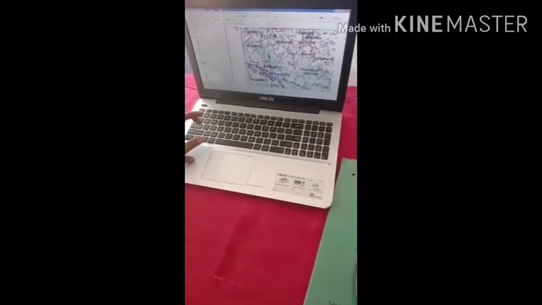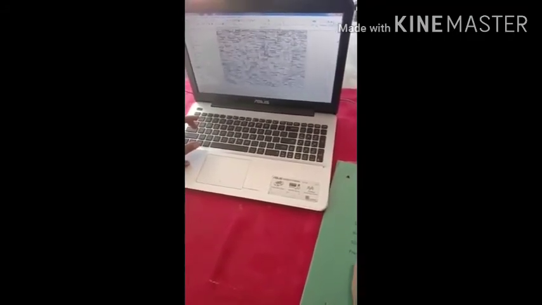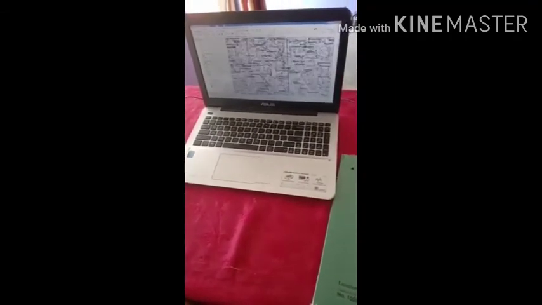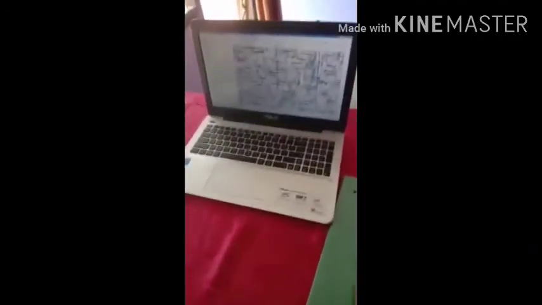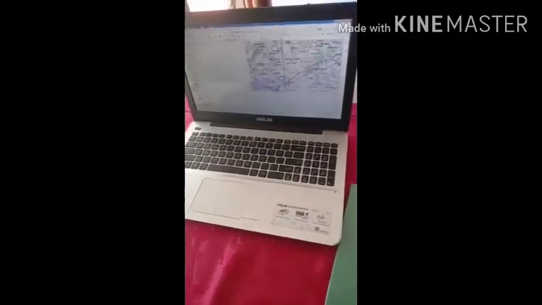So in this way you will have to digitize this particular topo sheet in the form of point, line and polygons using these particular files or themes that I have given you the name. You will have to identify all the major villages. You will have to identify the road. You will have to identify the railway line. This is the railway line that is going on over here. This one.